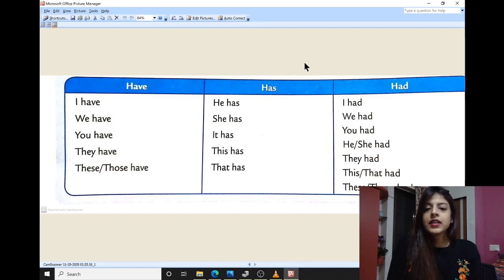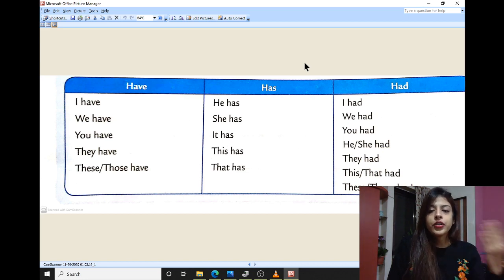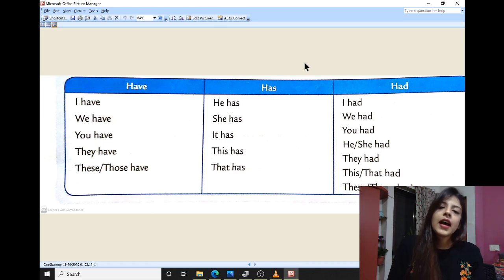So as you can see, have, has and had, which we are learning right now. When we have to use these specific words, it depends on the nouns. So I have, we have, you have, they have, these, those have.